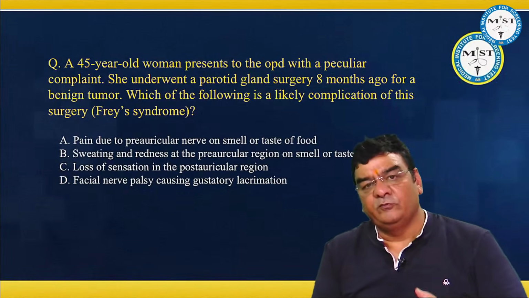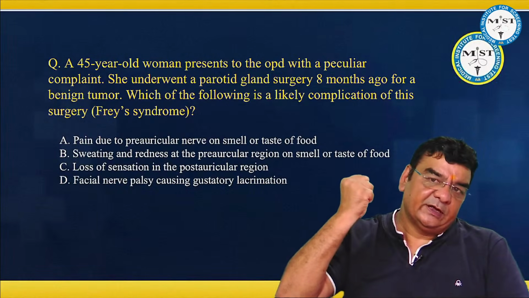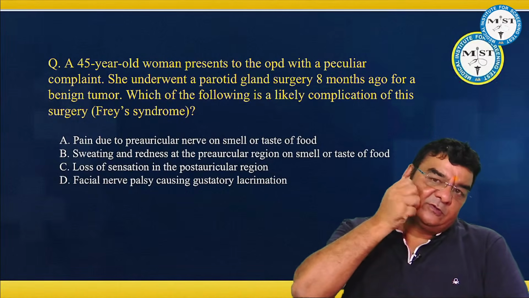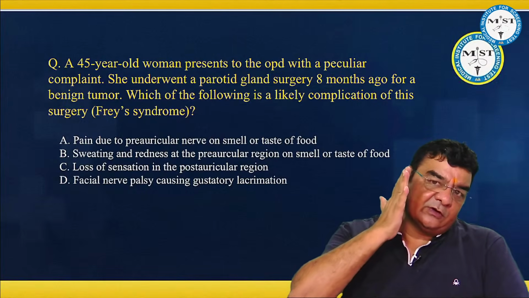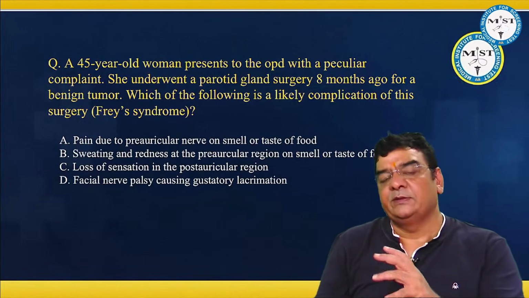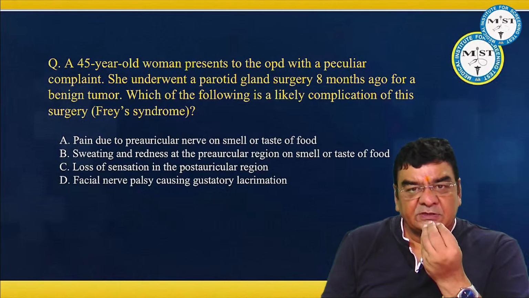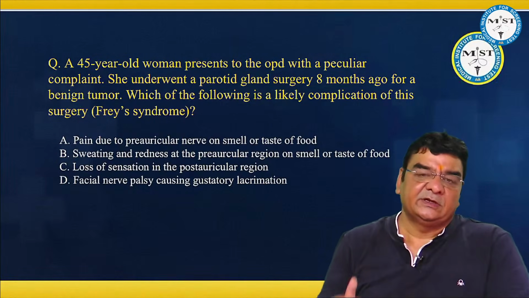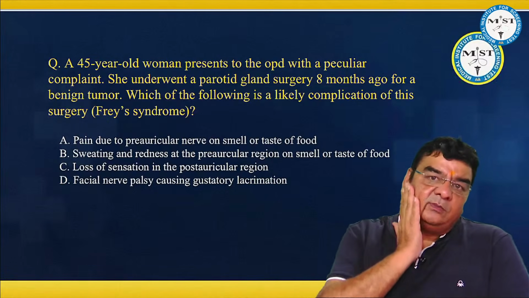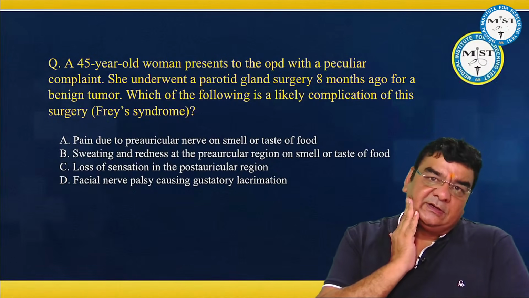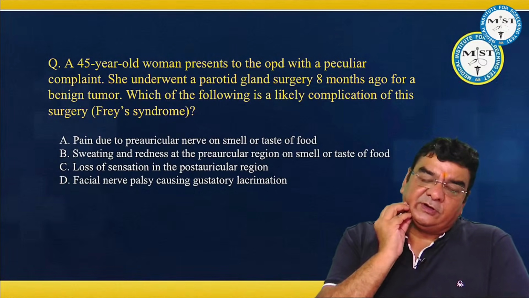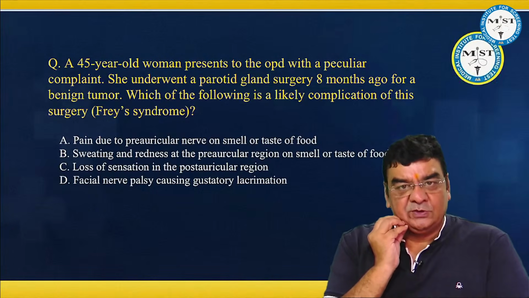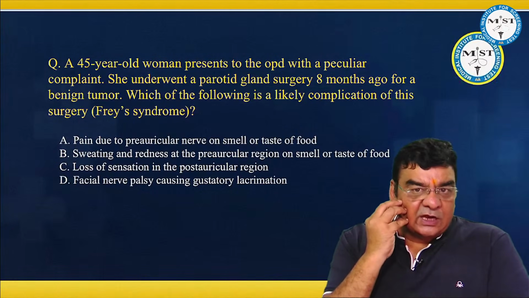So Frey syndrome, we all know, when we are doing a superficial parotidectomy, there may be inappropriate regeneration of parasympathetic nerve fibers from the auriculotemporal nerve into the skin of the parotid bed. So sometimes after surgery, when the patient is having a taste of something, or maybe taking a meal, because of parasympathetic stimulation, there can be sweating and erythema in this parotid region. This sweating and erythema in the parotid region is gustatory sweating, or auriculotemporal syndrome, or Frey syndrome. We can confirm it by the starch iodide test.